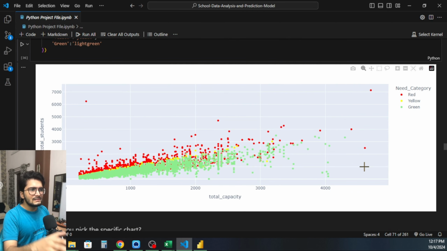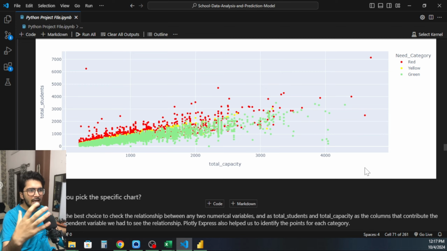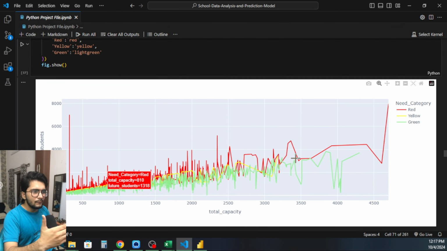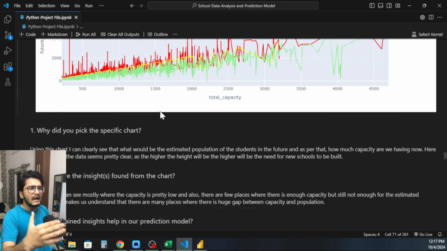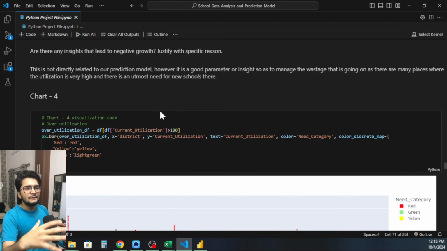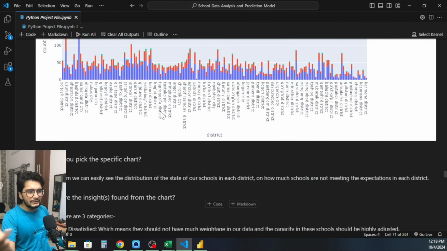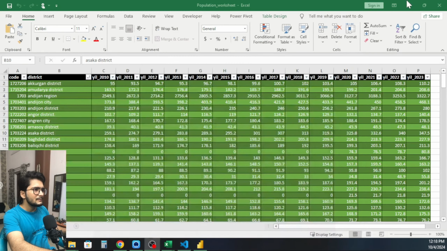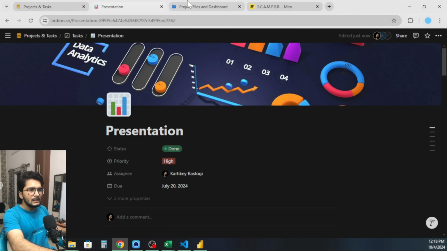We moved on to create visuals so that we could study how the data is performing, and we were able to work with these values. Based upon that I created my prediction model. I gave the weightage and everything, which you will be able to move forward with later on when we had to perform the analysis. Let me just show you in the Notion that I have.